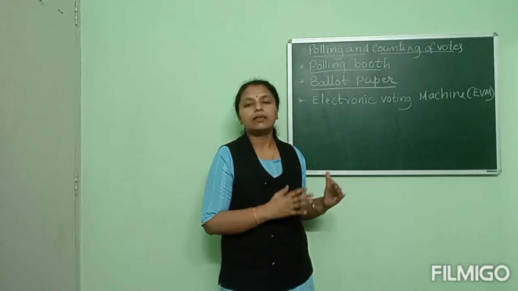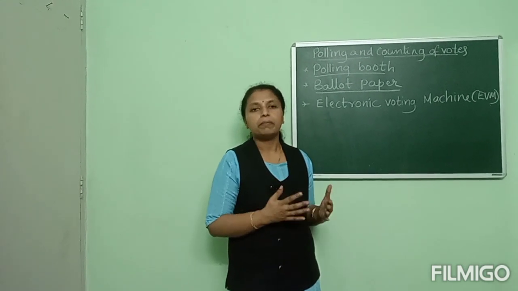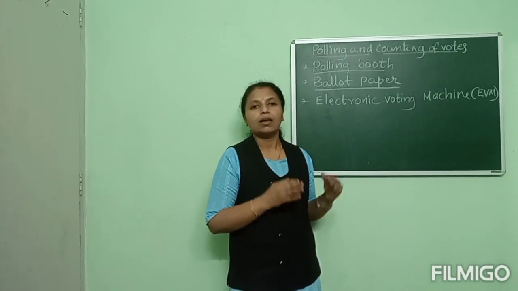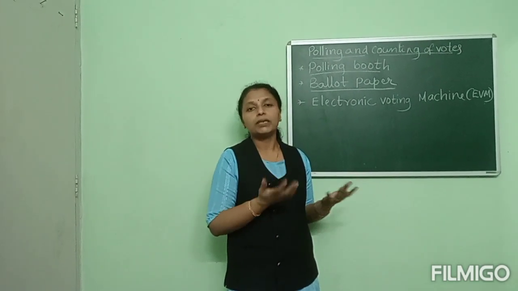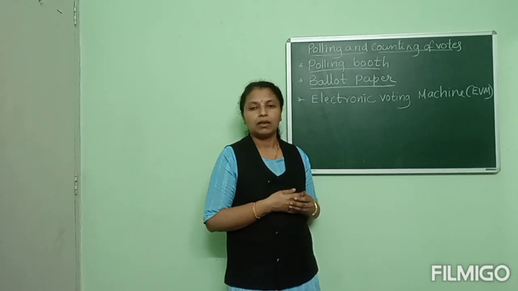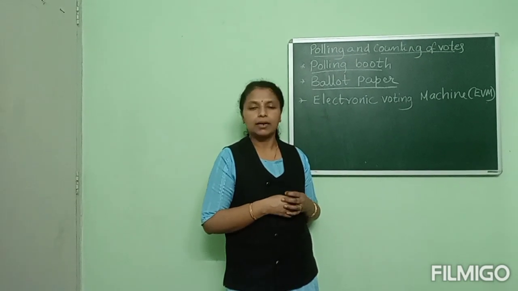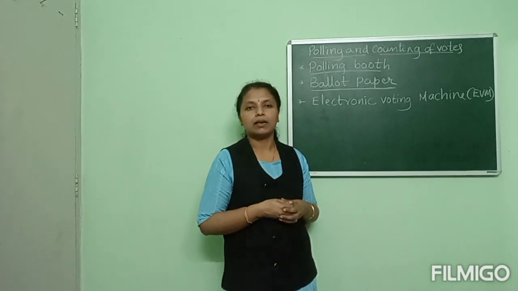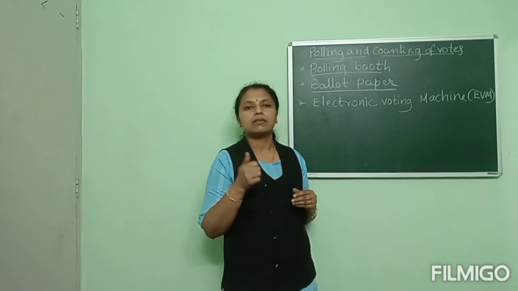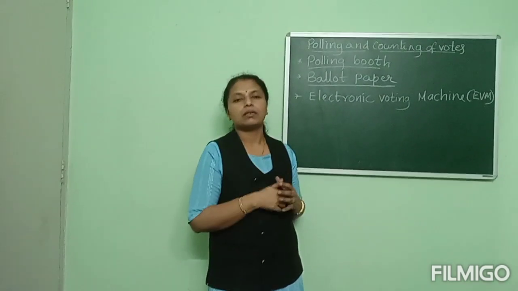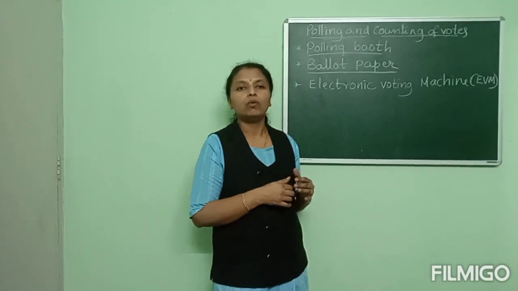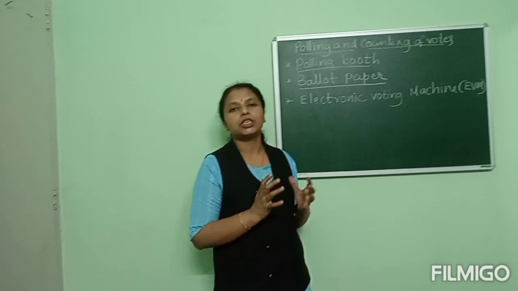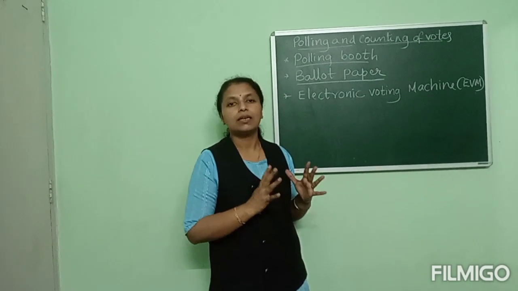To conduct this entire process, the government spends crores of money. It is not an easy task, and it spends too much money to conduct an election. That is another important thing you have to understand. When you become an adult and your vote has value, you will choose the candidate who forms the government and rules the country. So our vote has too much value. That we have to understand through this lesson.